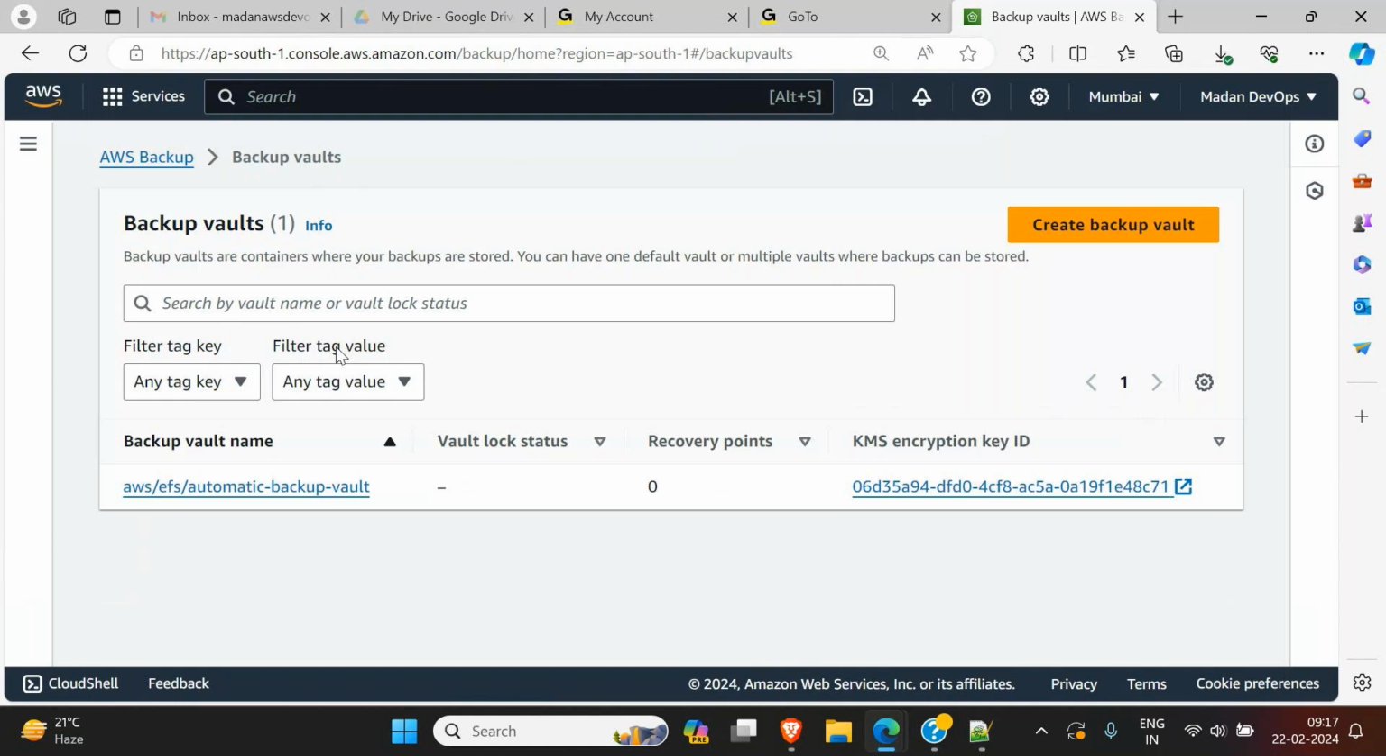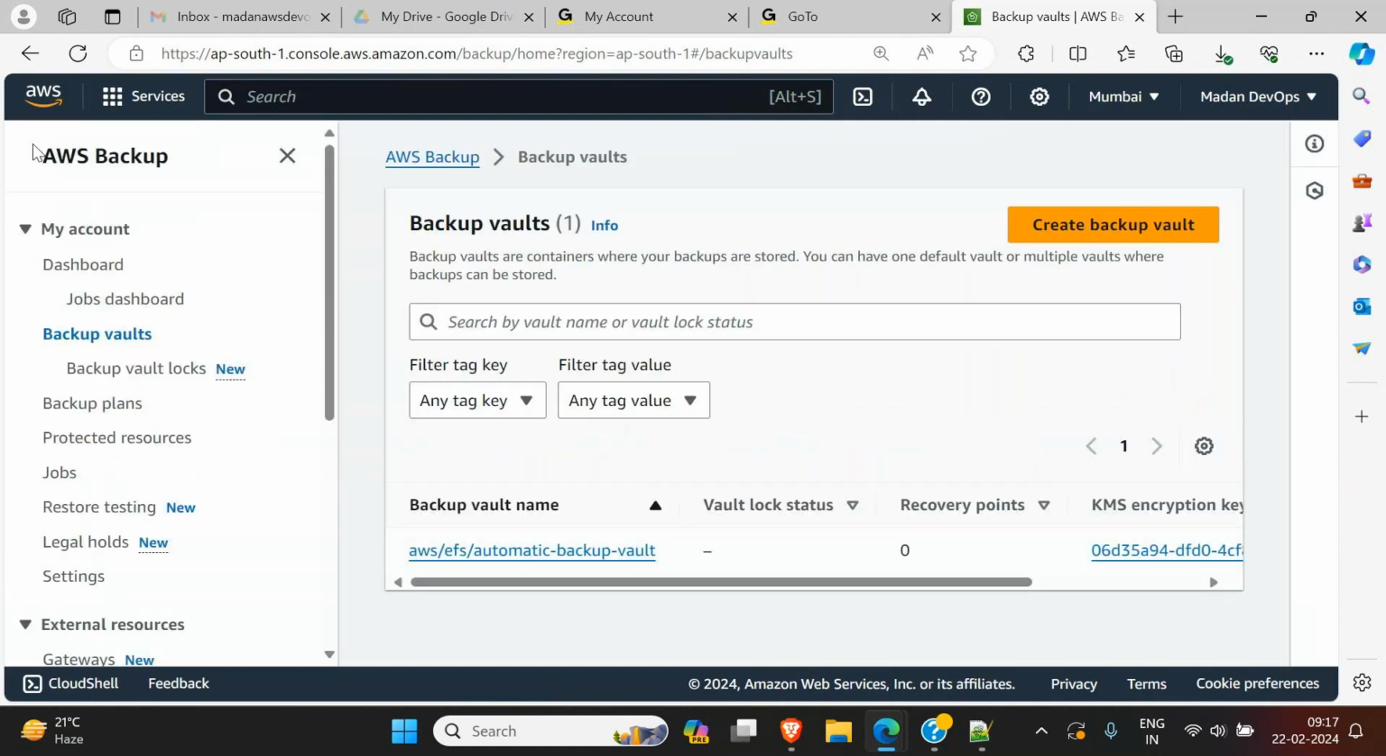Right. Then we have backup plan. In this backup plan, we'll mention what you want to do. We want to take weekly backup, daily backup, monthly backup, what backup you want to take, at what time you want to start the backup. All the details you have to provide in the backup plan.